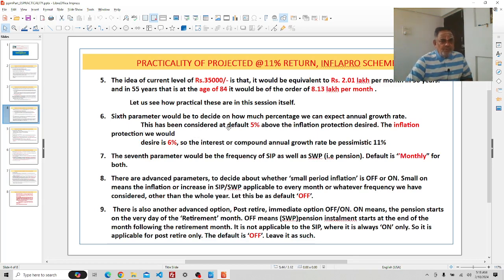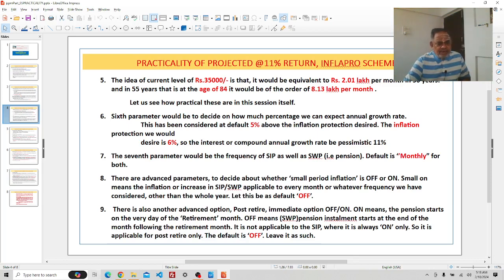The sixth parameter is to decide what percentage annual growth rate we can expect. This can be considered at a default of 5% above the inflation protection desired. The inflation protection we desire is 6%. So the interest, or compound annual growth rate, being pessimistic, is 11%: 6% allowing for inflation and 5% above the inflation protection.